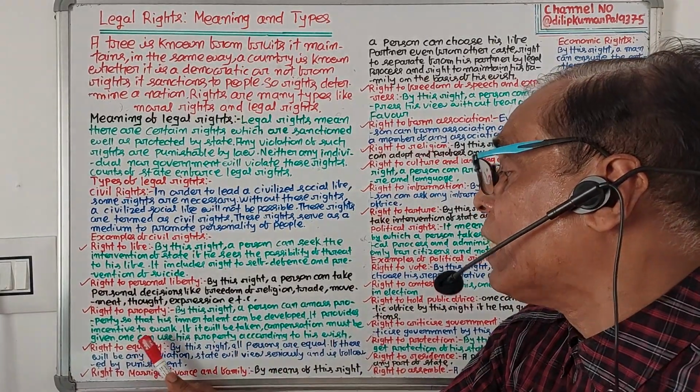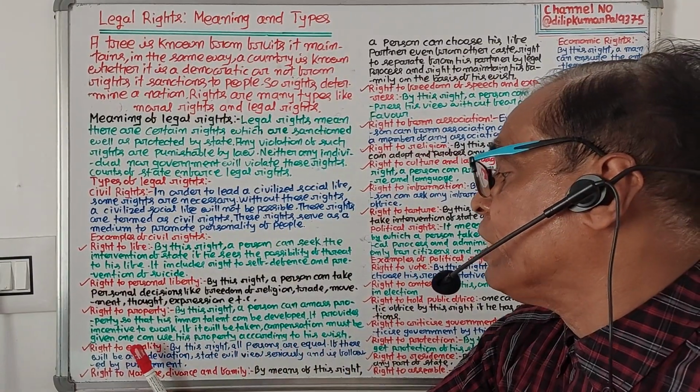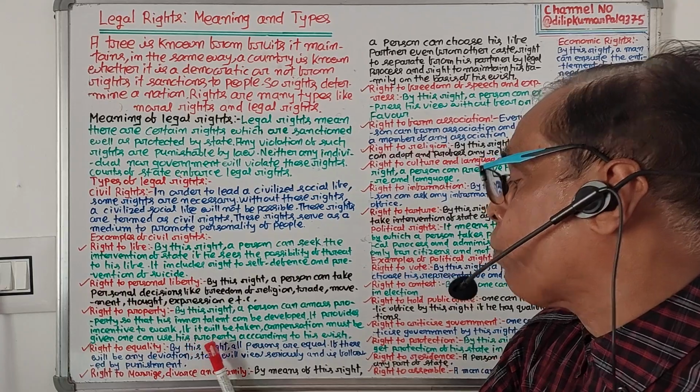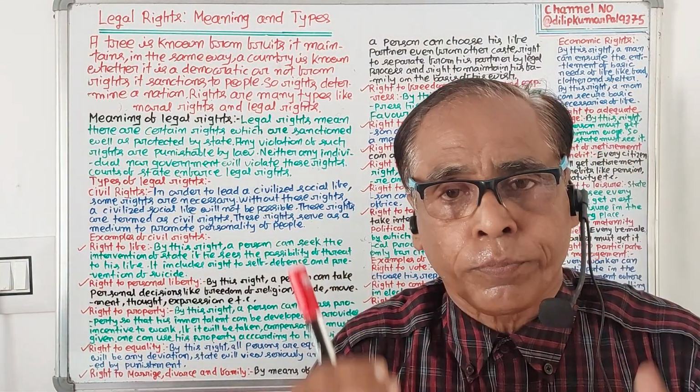It provides incentive to work. If it will be taken, compensation must be given. One can use his property according to his wish. Right to property is also a civil right.